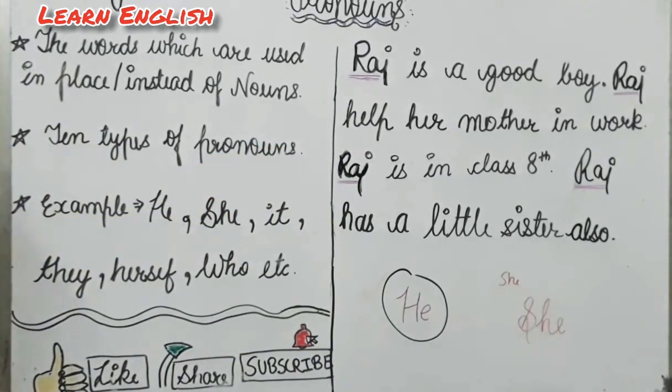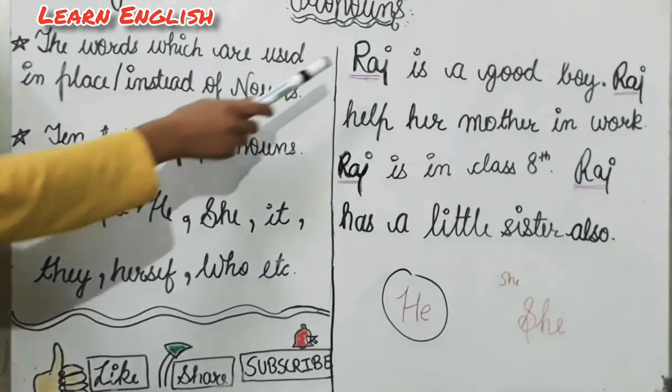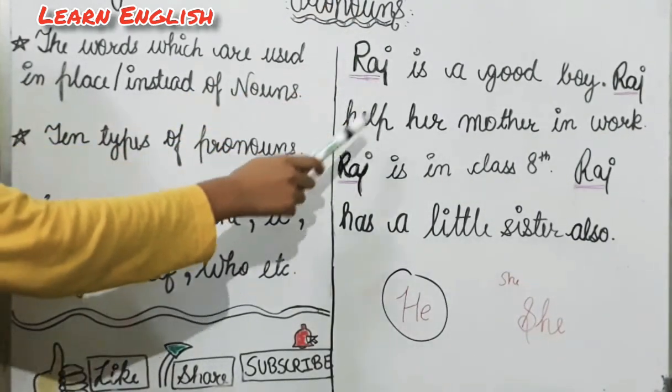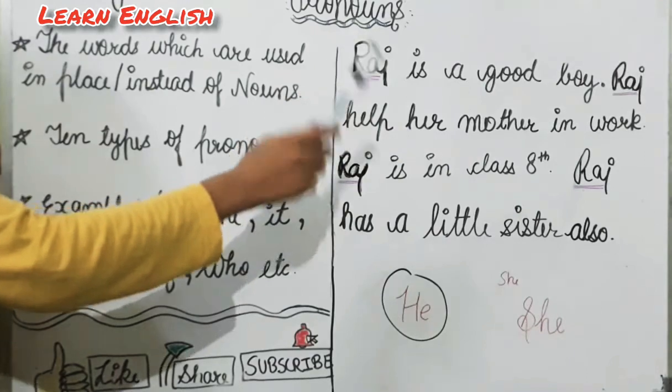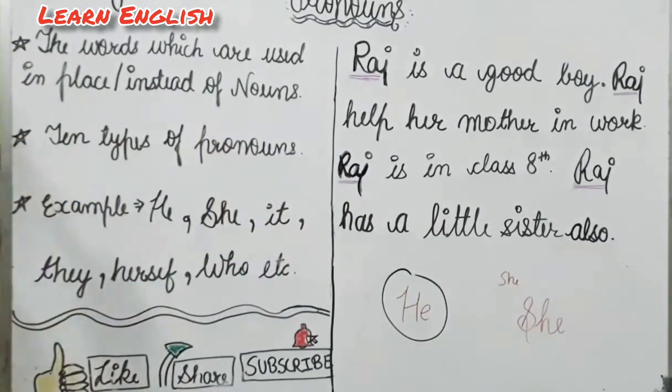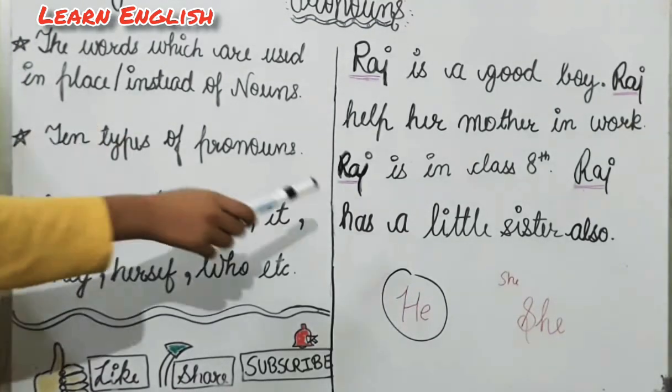So what will be the sentence here? Raj is a good boy. He helped her mother in work. He is in class 8 and he has a little sister also. So now it is perfect. We have used the pronouns.